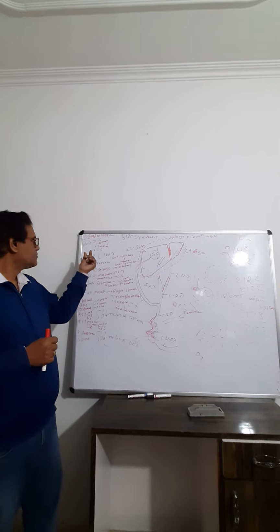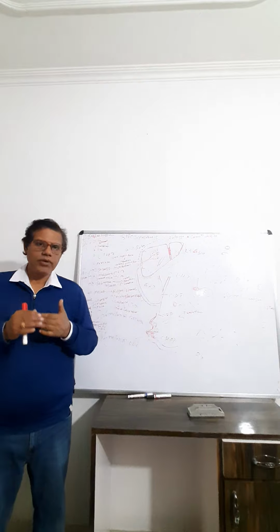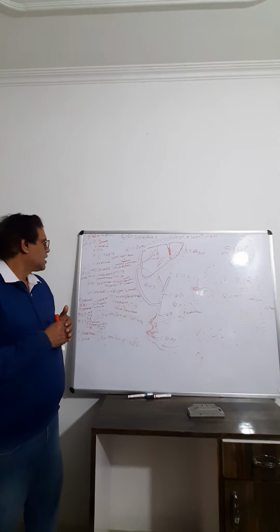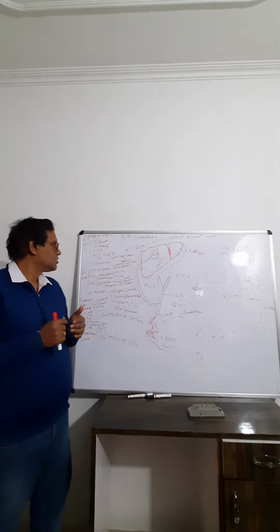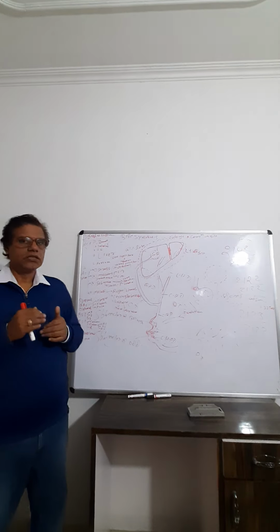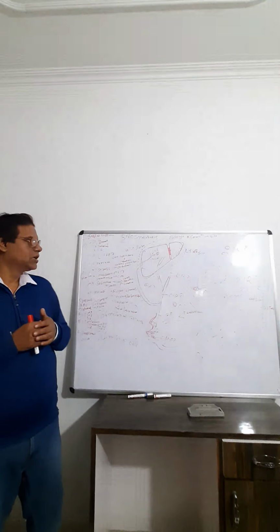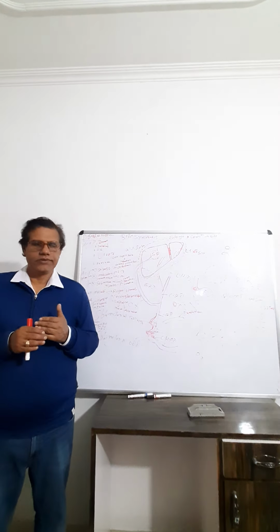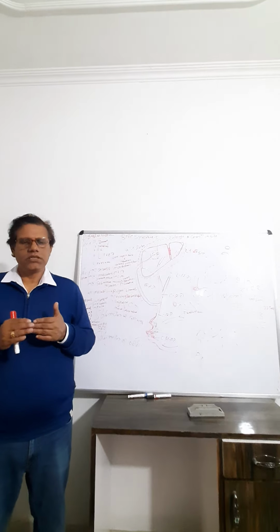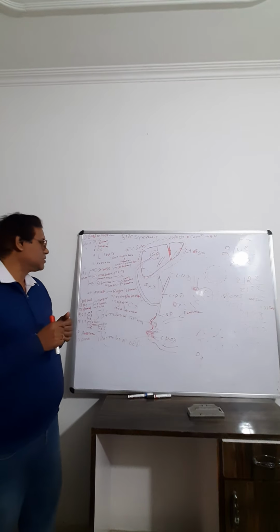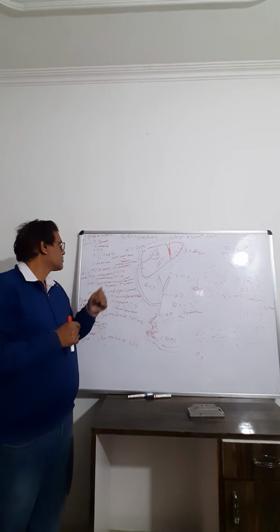And next is the submaxillary or submandibular gland, near the mandible, below the mandible. And third gland is sublingual, below the tongue, and it releases the saliva, and the pH is around 6.9, and it consists of the salivary amylase enzyme.